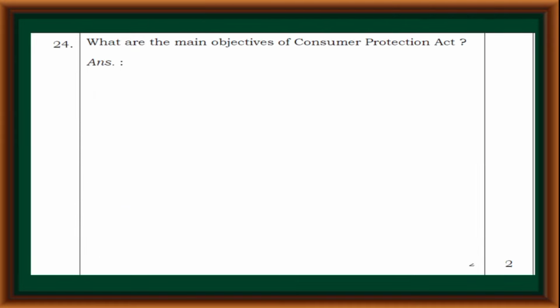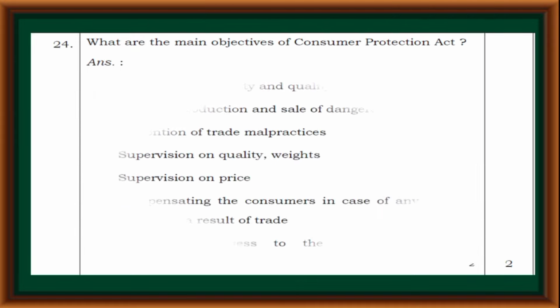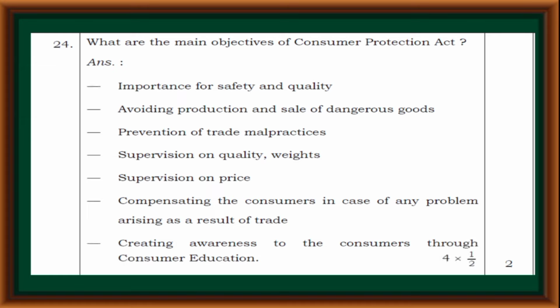What are the main objectives of the Consumer Protection Act? Importance for safety and quality, avoiding production and sale of dangerous goods, prevention of trade malpractices, supervision on quality and weights, supervision on price, compensating the consumers in case of any problem arising as a result of trade, and creating awareness among the consumers through consumer education.